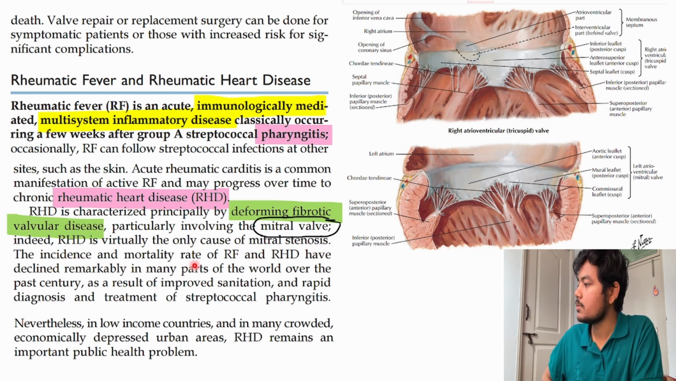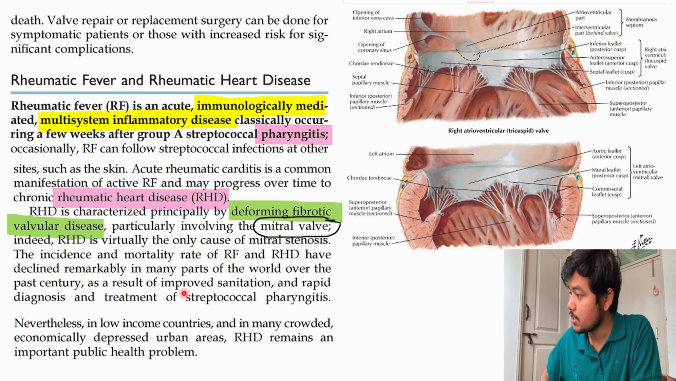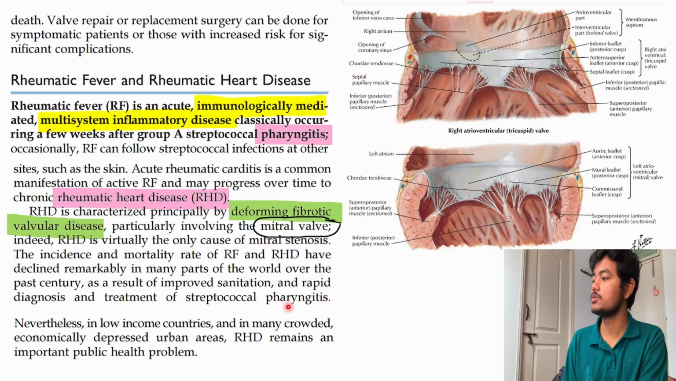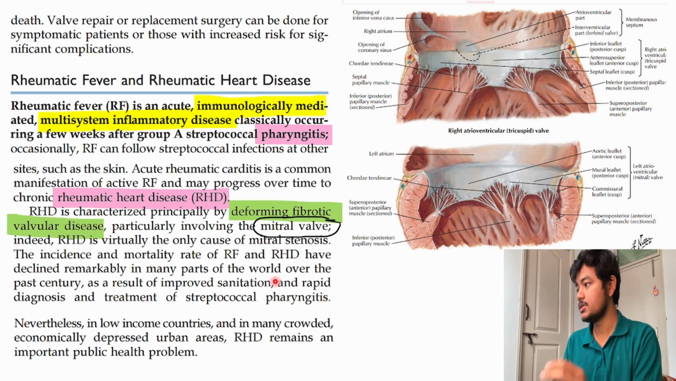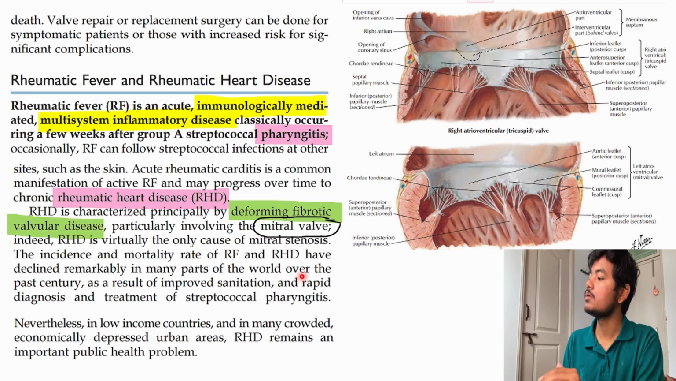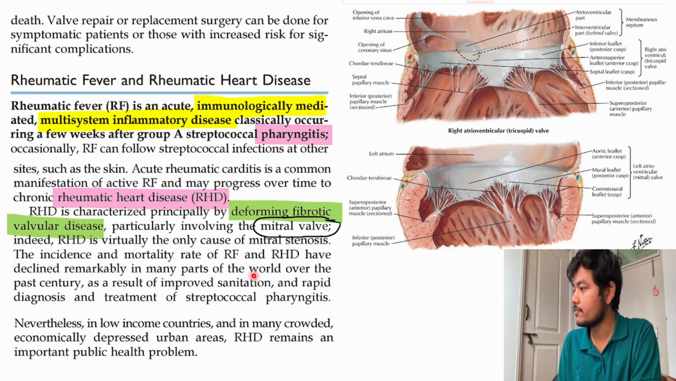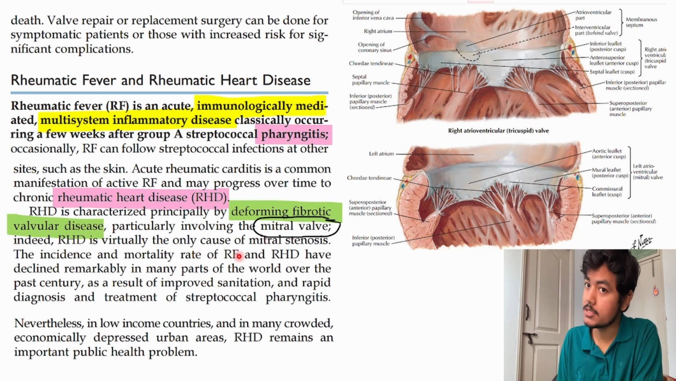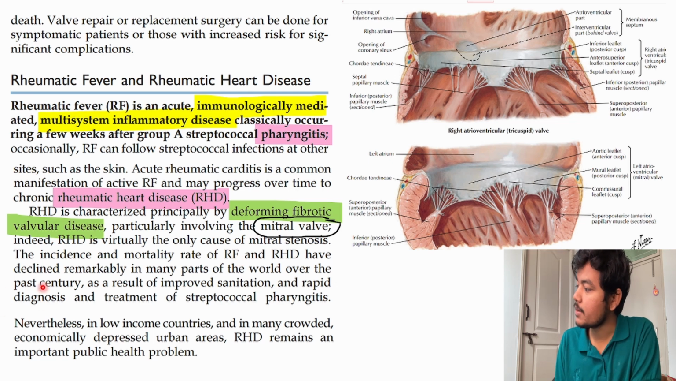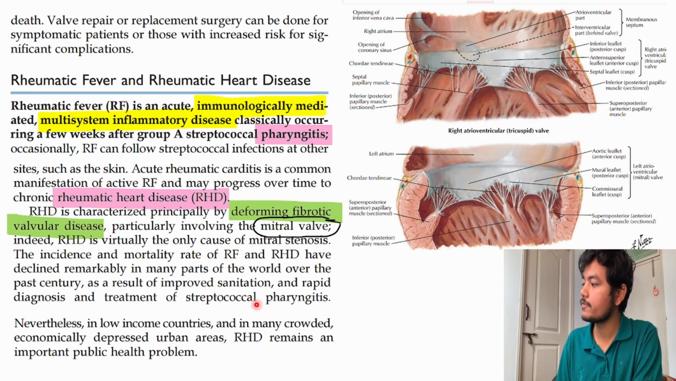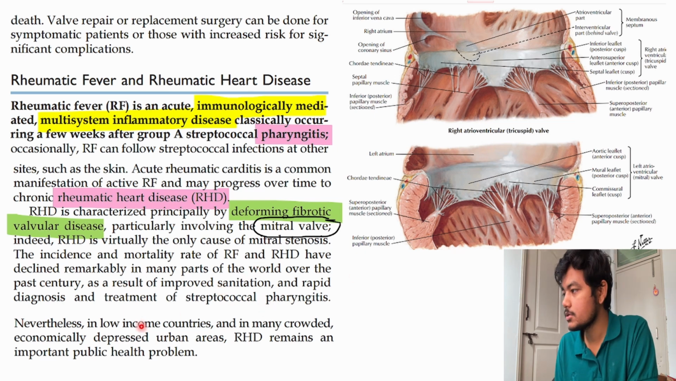The incidence and mortality rate of rheumatic fever and rheumatic heart disease have declined remarkably in many parts of the world over the past century as a result of improved sanitation and rapid diagnosis and treatment of streptococcal pharyngitis. As there is advancement in medical science, we now know how to prevent it, the PSM, community medicine aspect. So the number of cases has declined significantly. Make sure you maintain hygiene and everything.